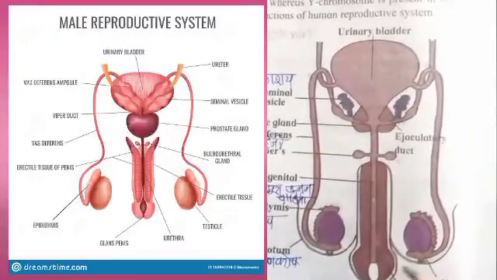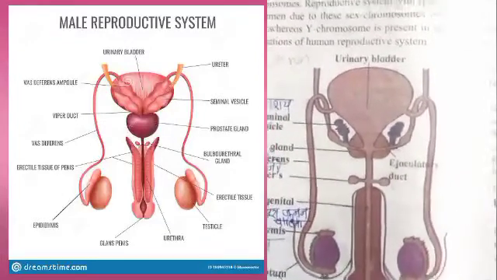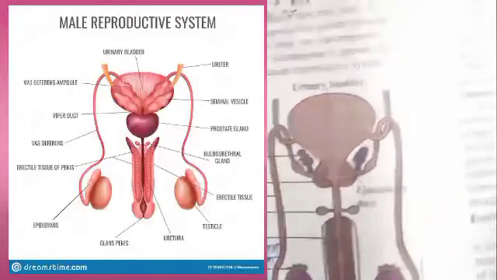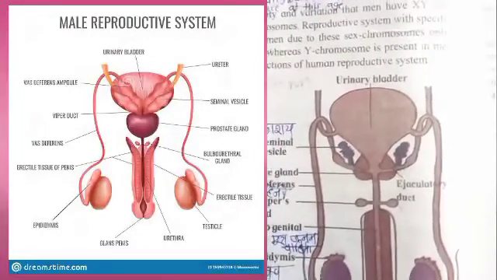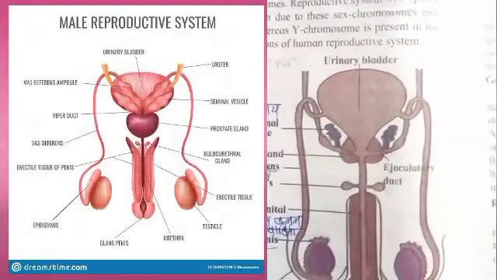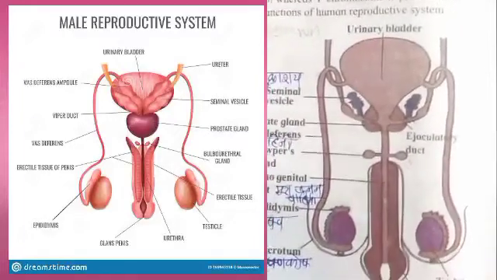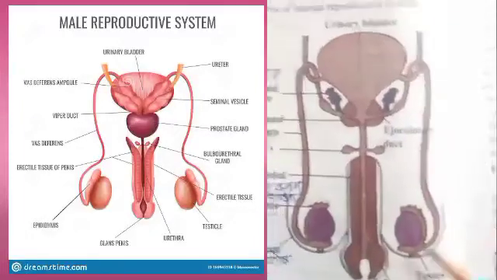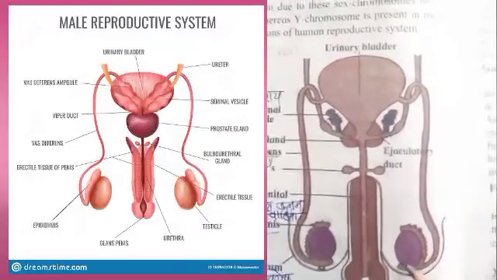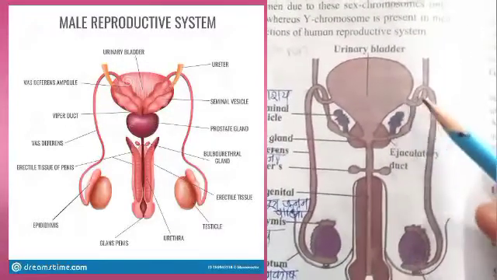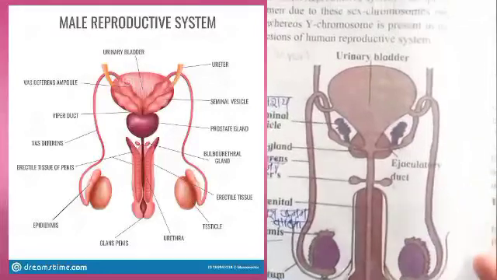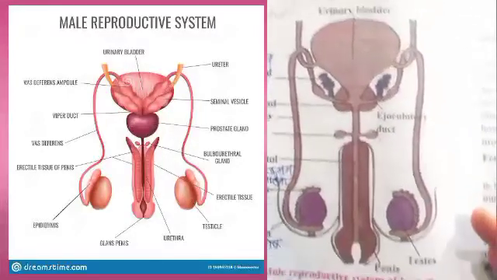This semen is ejaculated out through the penis. Then the length of the epididymis is about 6 meters. The sperms are about 60 micrometers in size, and such a small sperm has to travel 6.5 meters of distance from the testis to the outside of the reproductive system of the male organism.